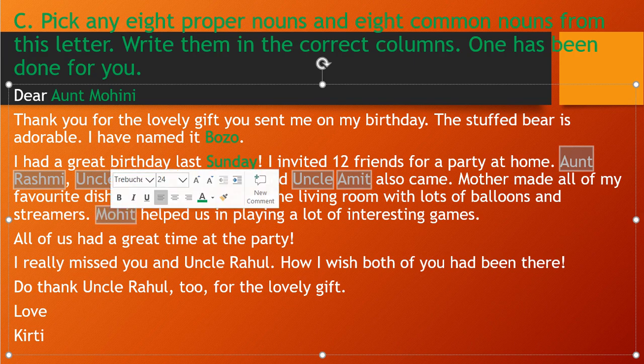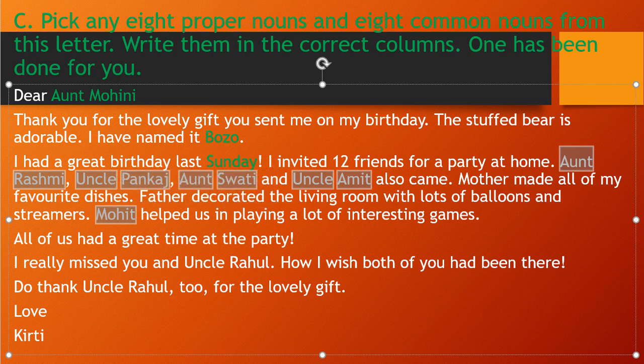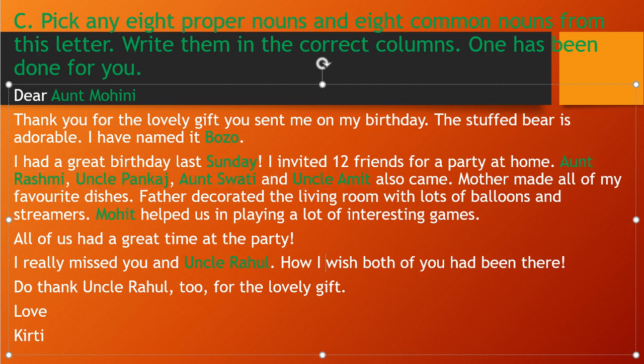Mohit also is a person name. Mohit helped us in playing the interesting games. All of us had a great time, right? I really missed you and Uncle Rahul. So Uncle Rahul is also a proper noun. So you noticed here Aunt Mohini 1, Bozo, Sunday 4. Already we have selected 9 nouns. We need to write down 8 only. And Kirti is also the 10th one.